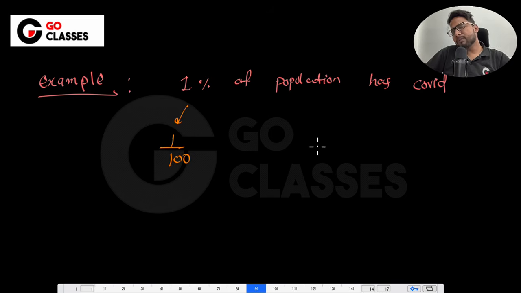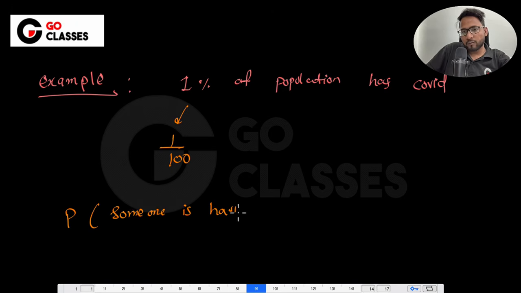Now there are many persons in this country. So now if I just ask you what is the probability that someone is having COVID, you just randomly pick a person. Okay, you just pick me, and then if someone asks you what is the probability that I am having COVID, or randomly pick anyone. Okay, so someone is having COVID. What is the probability? What do you think that someone is having COVID? Since out of 100, just 1 person is having COVID, or 1% of the whole population is having COVID.